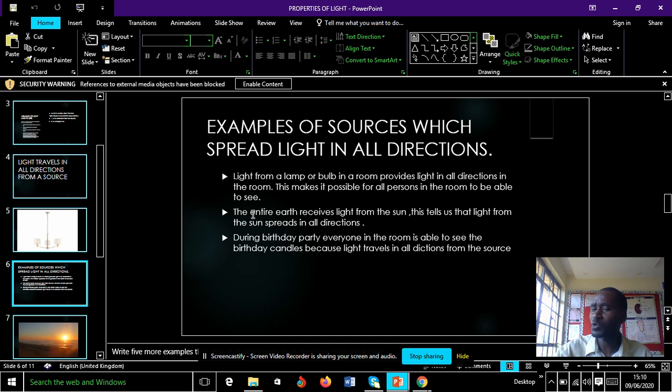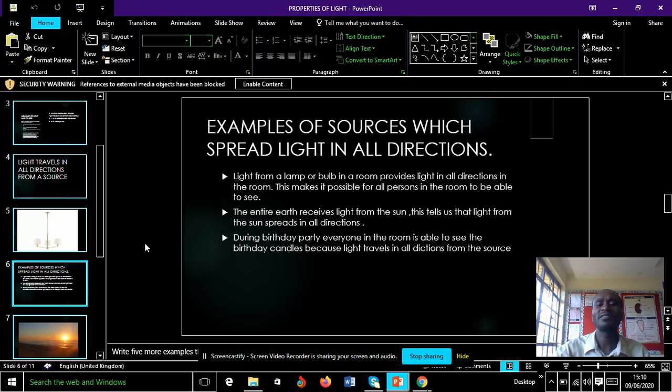Then, number two, the entire earth receives light from the sun. This tells us that light from the sun spreads in all directions.